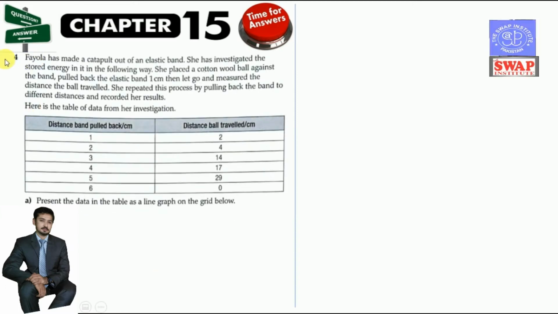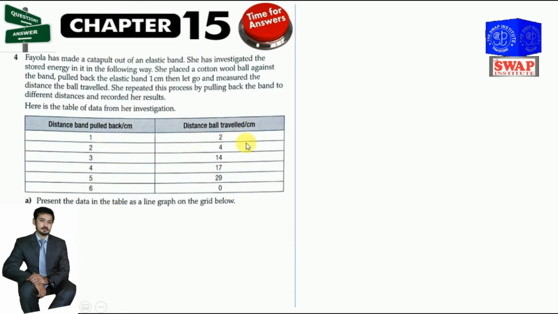Basically, Fiola has made a catapult out of an elastic band. She has investigated the stored energy in the following ways. She placed a cotton wool ball against the band, pulled back the elastic band 1 centimeter, then let go and measured the distance the ball traveled. She repeated this process by pulling back the band to different distances and recorded her results. Here is the table of data from her investigation. Distance band pulled back in centimeters. These are the distances. Okay.